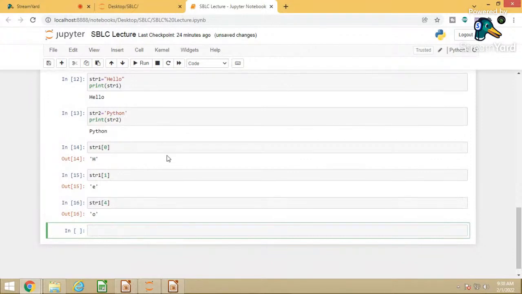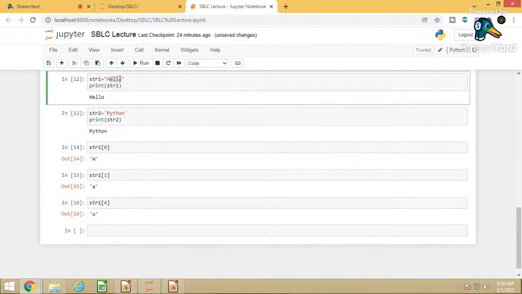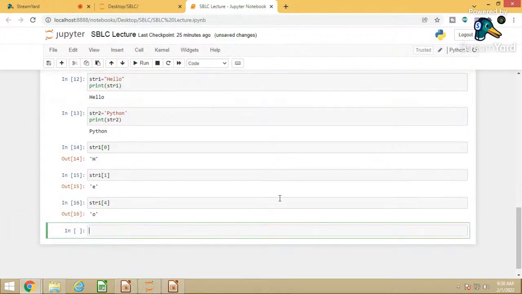Now in case of string, as it supports indexing, it can support slicing as well. So what do you mean by slicing? Slicing means you can select some part of it. Suppose in some operation I want some letters, like ELL, or HE. So how can I access it? Slicing is supported by string. So how can you do the slicing? You have to specify the starting index of the slicing, and you have to specify the ending index plus 1.